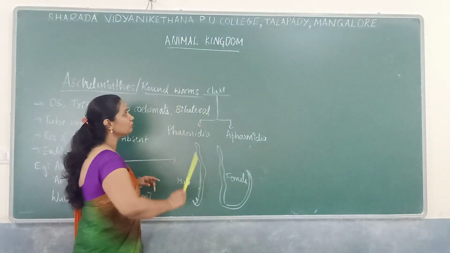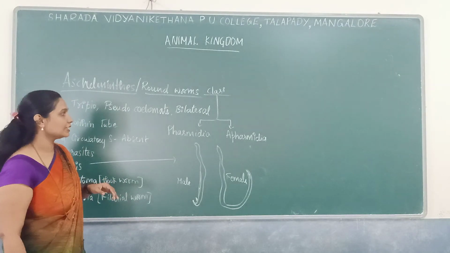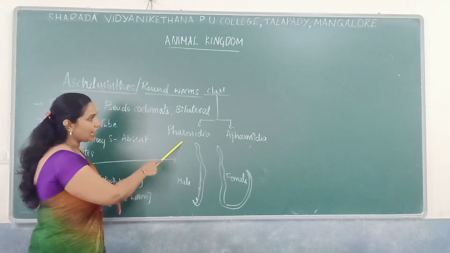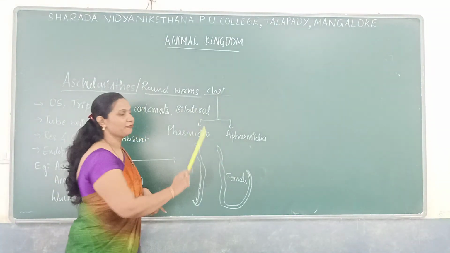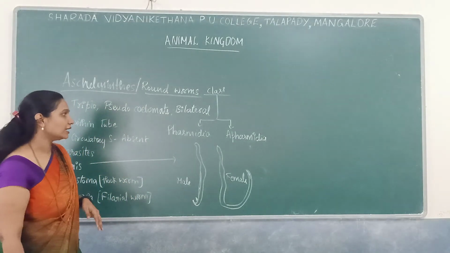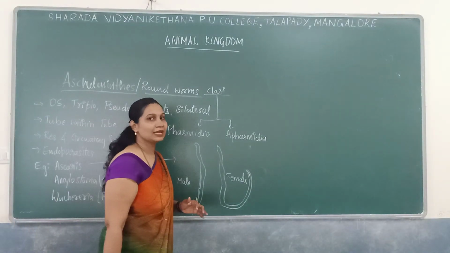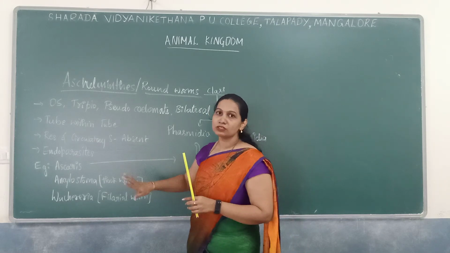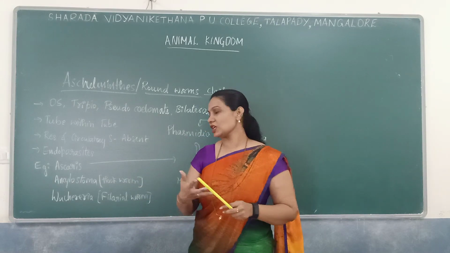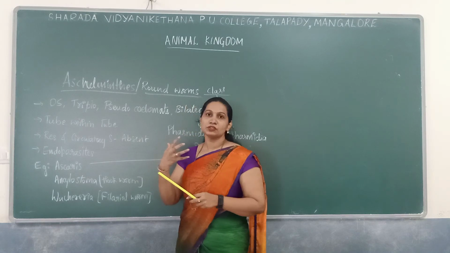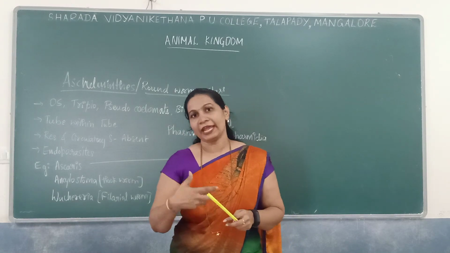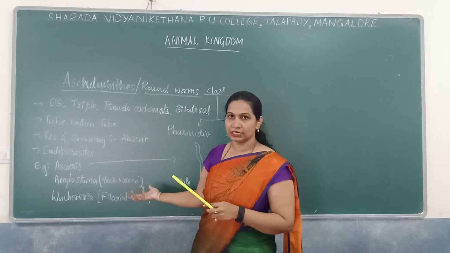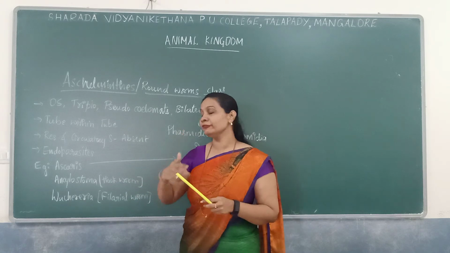Then there are two main classes under this, Phasmidia and Aphasmidia. Other than these examples, there is also the eyeworm, which causes certain infections.